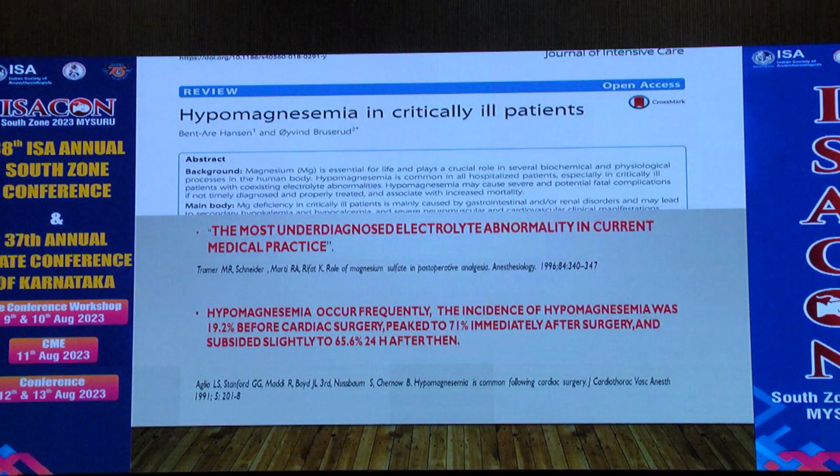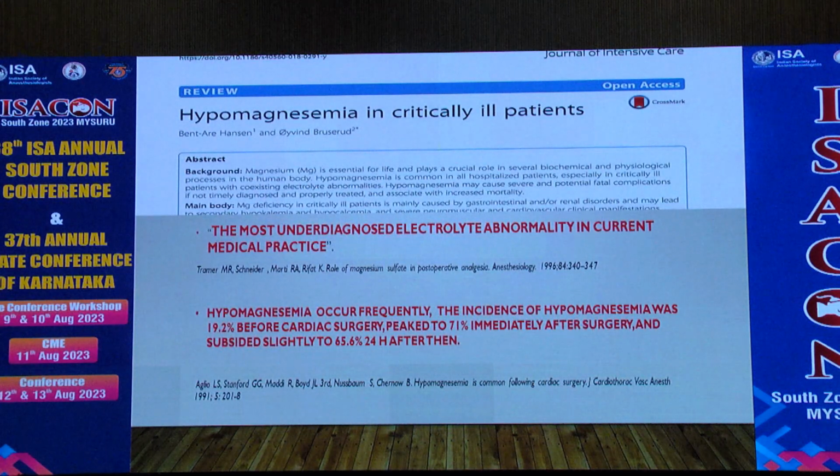Hypomagnesemia is the most underdiagnosed electrolyte abnormality in current medical practice. Angelo et al. stated that the incidence of hypomagnesemia was 19.2% before cardiac surgery, and it peaked to 71% immediately after cardiac surgery.